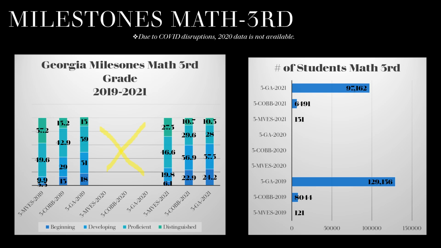In year 2021, at Mountain View Elementary School, once again, we are higher than the county and the state in distinguished students. We are also higher than the county and the state for proficient students at 46.6%. And we have lower in developing students at 19.8 and lower in the beginning students at 6.1. The number of students that took the Georgia milestones, we increased from 2019 to 2021 at Mountain View Elementary School by 10 students. We decreased within the county and we decreased once again at the state level.